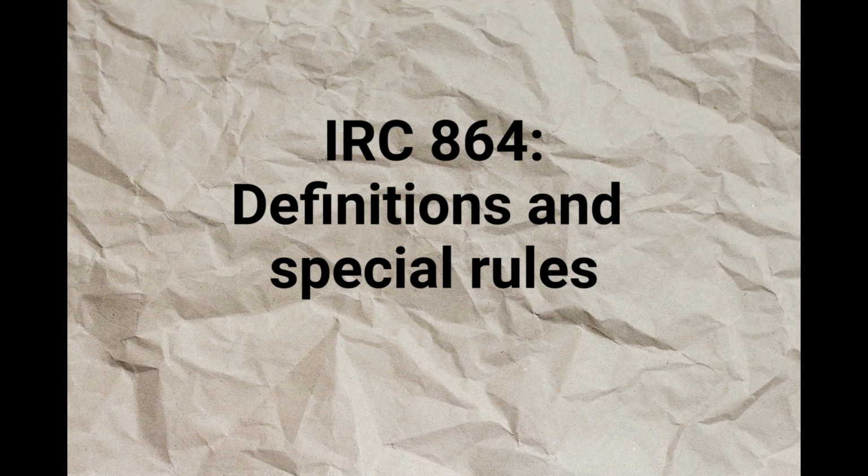4. Related person. For purposes of this subsection, the term related person means A. Any person who is a related person within the meaning of Section 267(b), and B. Any United States shareholder as defined in Section 951(b), and any person who is a related person within the meaning of Section 267(b) to such a shareholder.